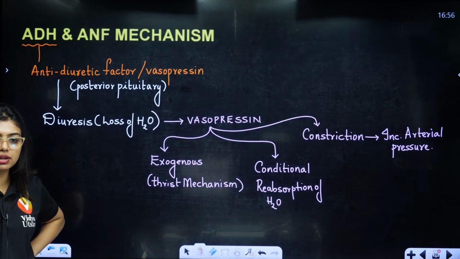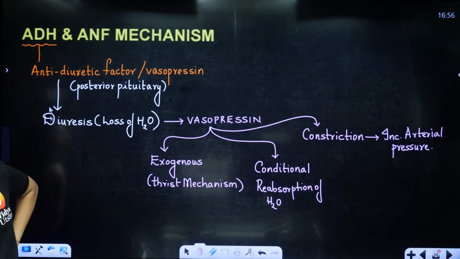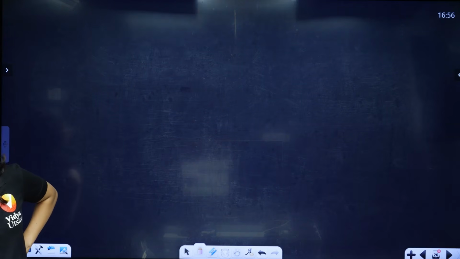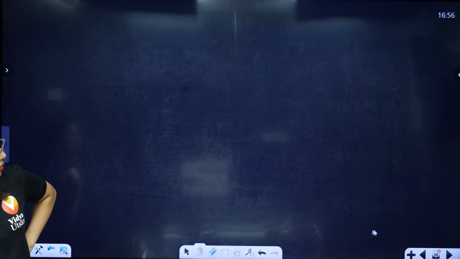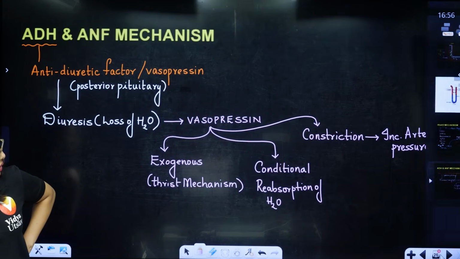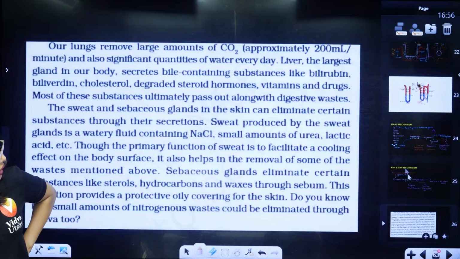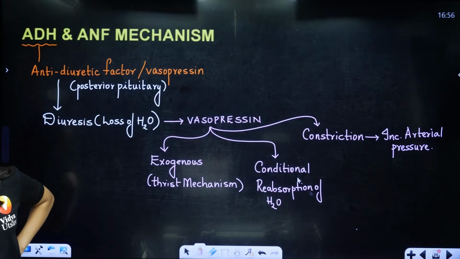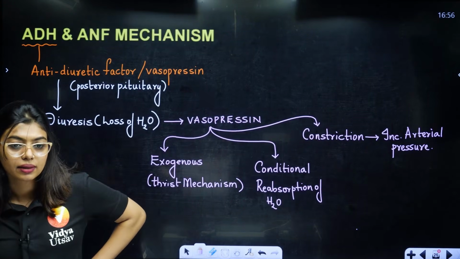Renin-angiotensin, there is an image. I can show you that. Okay, here, wait, let's put it here. File is not supported. Okay, students, no problem. I will send you the image. We will delete this. Yeah, okay, this is the one. So, constriction done? Yes, ma'am. Okay, all of you understood? No doubts, right?